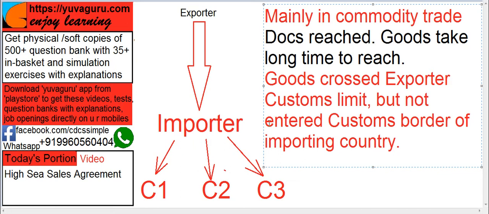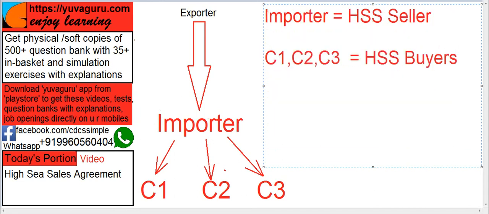Generally in HSS sales, the goods should have crossed the exporter's customs limit, but they have not yet entered the importer's customs limit. At that time this HSS sales is done, because oil containers and these commodity containers take a long time to reach the importer country or importer customs limits. This importer is called the HSS seller and these C1, C2, C3 are called HSS buyers.